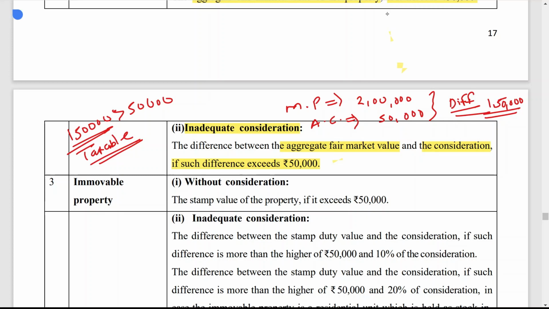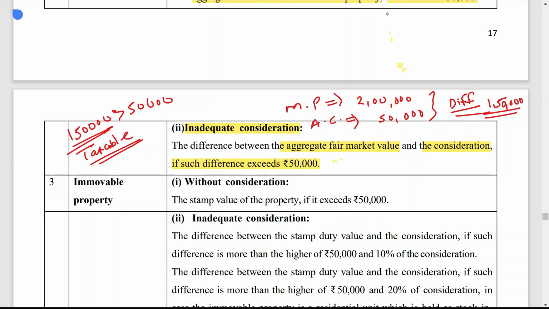And here you have to make the total. Total means you have to consider all the transactions during the year, whatever movable property gift you have received with inadequate consideration. Then you have to make a total of that, and that total will be compared with the 50,000. If it is more than 50,000, the whole amount will be taxable.